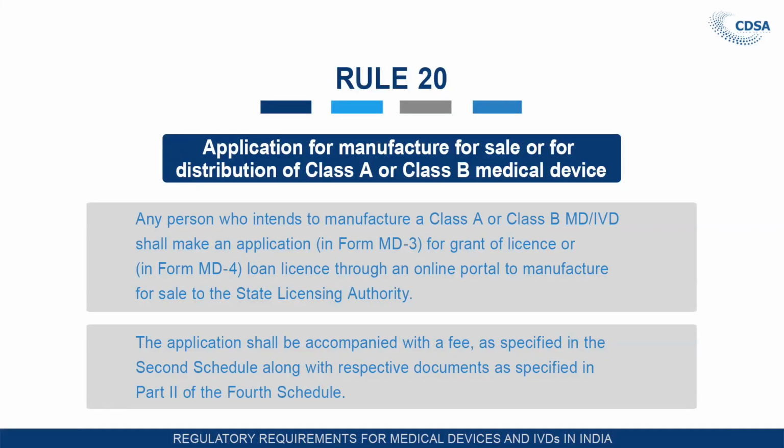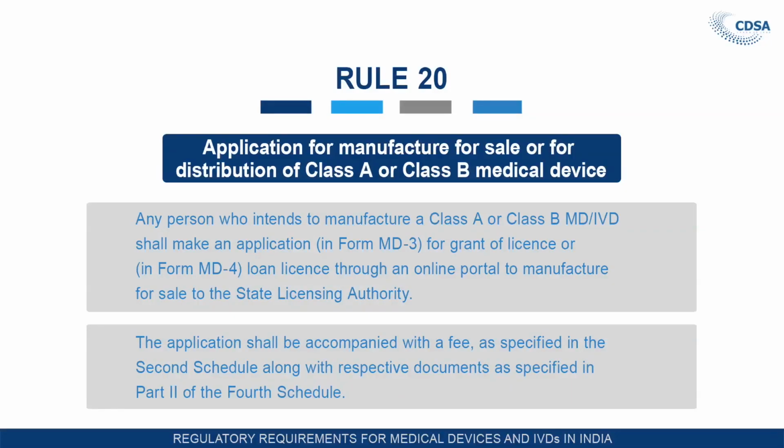The application shall be accompanied with fees as specified in the Second Schedule. We have also discussed what the Second Schedule is. The Second Schedule gives the details of the fees required to be submitted for different activities. So for manufacturing, the fees required to be submitted for different classes are prescribed in the Second Schedule.